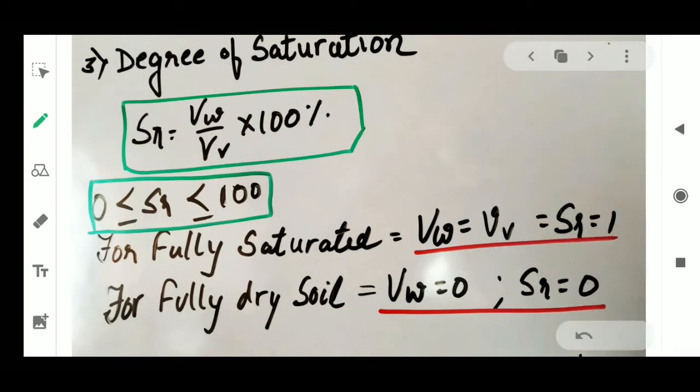So you just remember e is equal to n by 1 minus n, and n is equal to e by 1 plus e, right? Coming to the next slide.